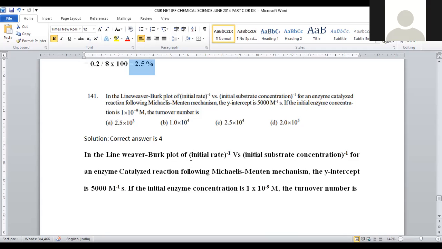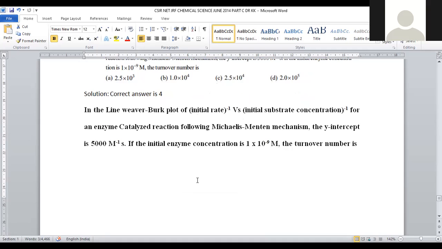This is a biochemistry question where the Lineweaver-Burk plot is employed, with initial rate inverse, 1 by V, and initial substrate concentration inverse, 1 by S. These two are the parameters from which the graph is plotted.